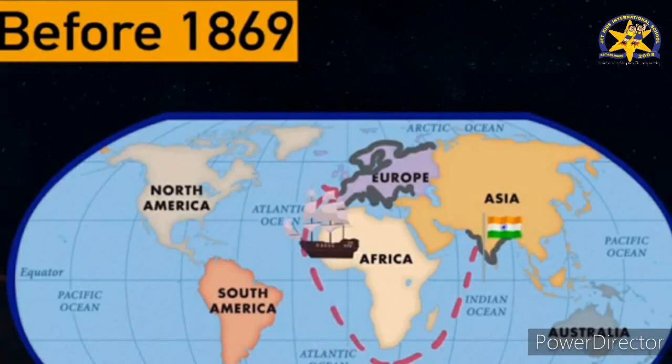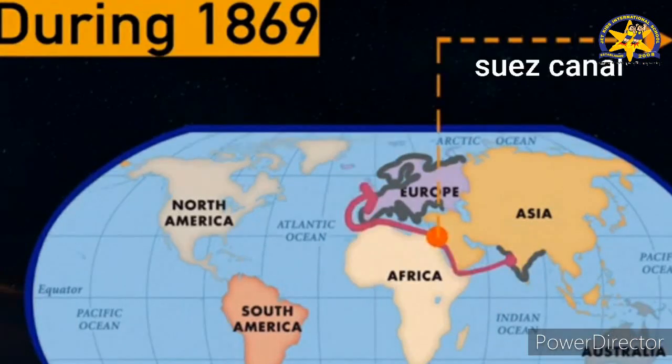But because of the Suez Canal, built in 1869, the distance is reduced and we are directly connected by land with Europe. It means Asia is connected with Europe through the Suez Canal, which reduced the distance by 7,000 kilometers.